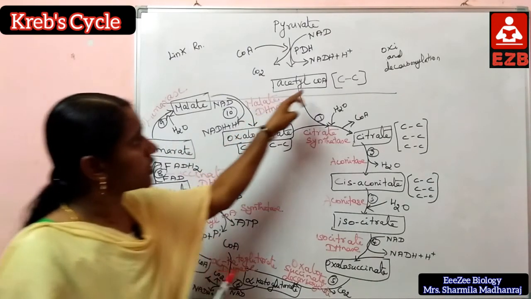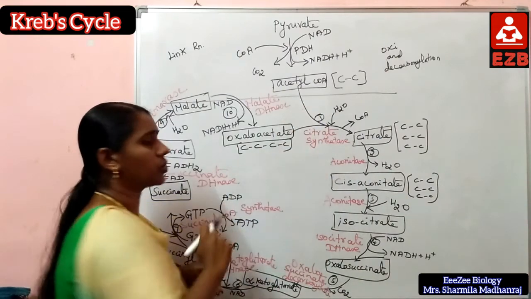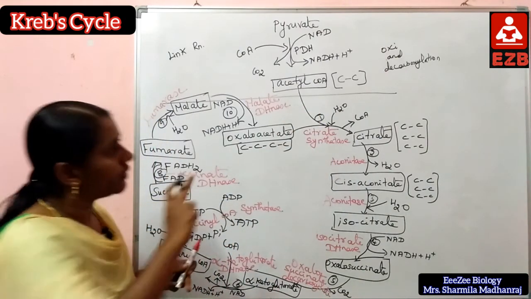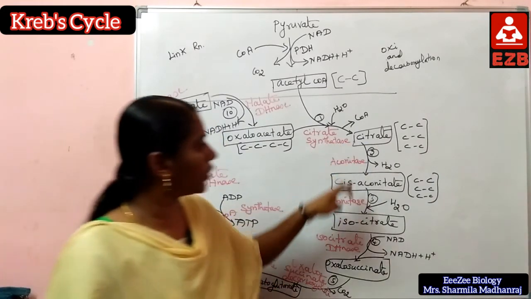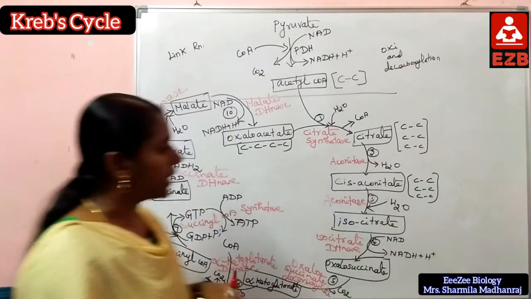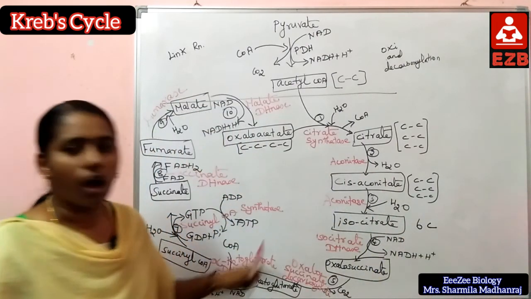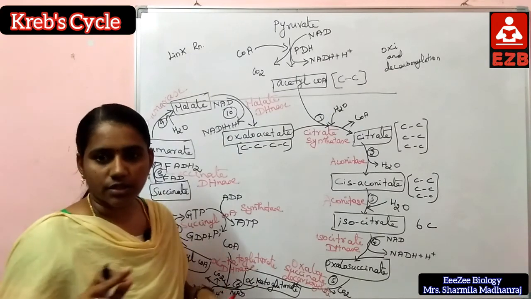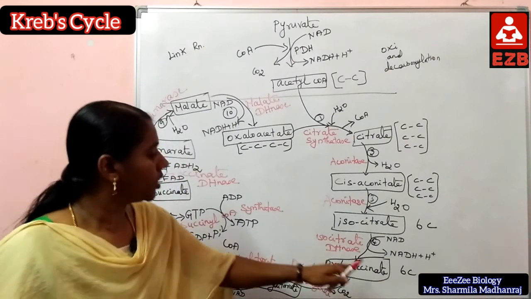So first, acetyl-CoA has 2 carbons, which combine with oxaloacetate, which has 4 carbons; the product citrate has 6 carbons. Next, citrate to cis-aconitate, also 6 carbons. Isocitrate also has 6 carbons. Oxalosuccinate also has 6 carbons.